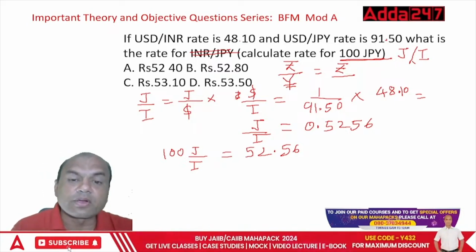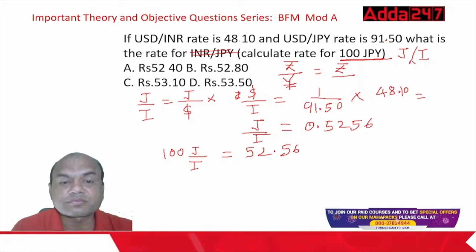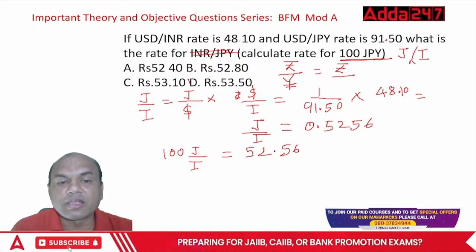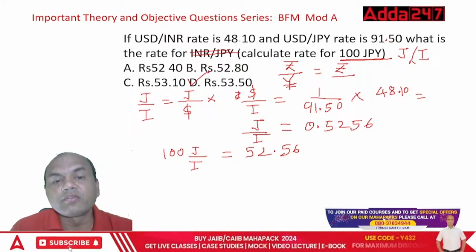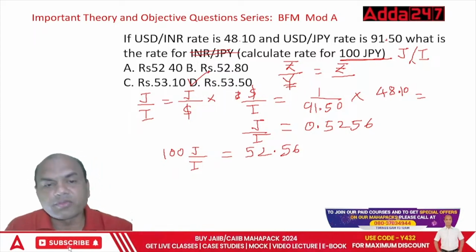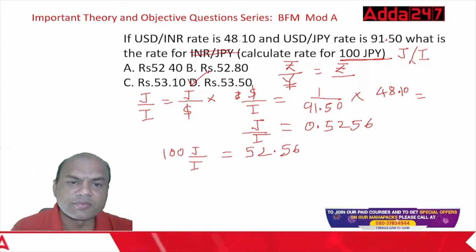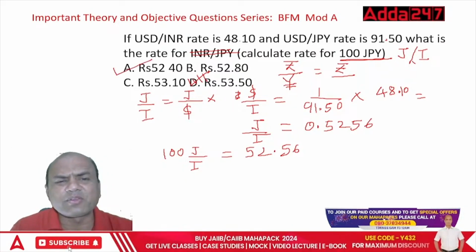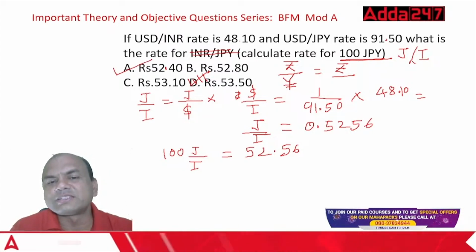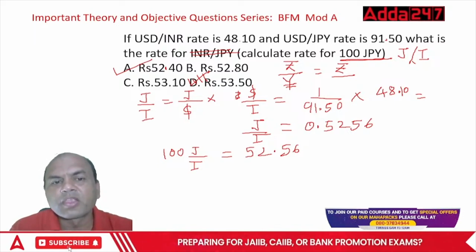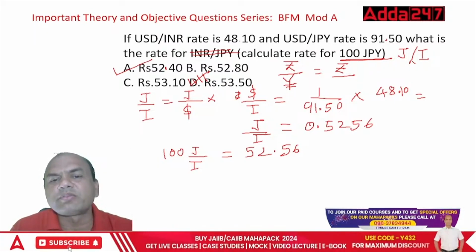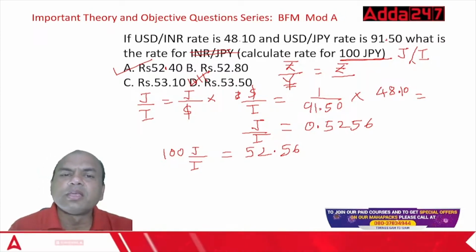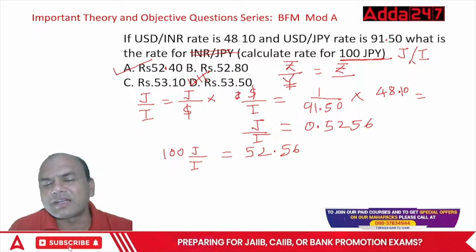So the answer is what? 52.56. Which is the nearest one? See this one, D. D is the nearest answer. Okay. 52.56, oh, 53. Sorry. 52.40, take this. In exam, they won't give you such closest answers. 52.40, 52.80, they'll never give you answers like this. One will be 52.40, second will be 55 something. There'll be a huge difference. So you'll be able to immediately identify, because these points hardly make any difference.